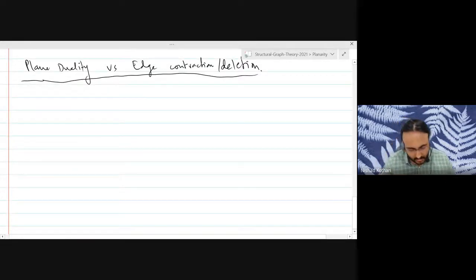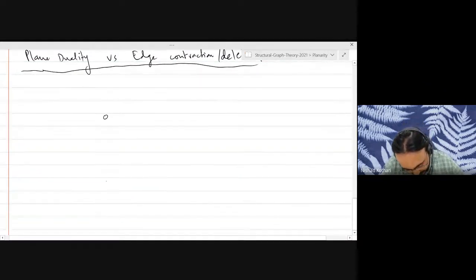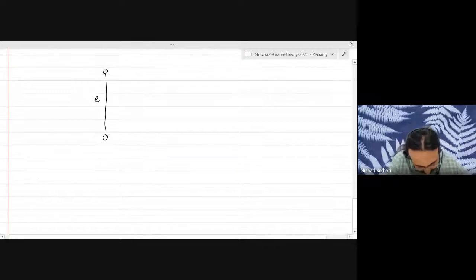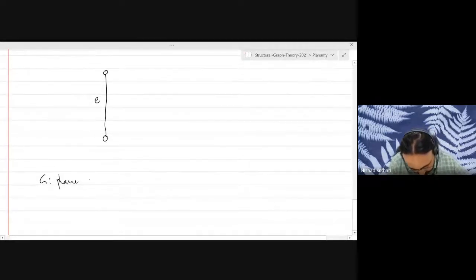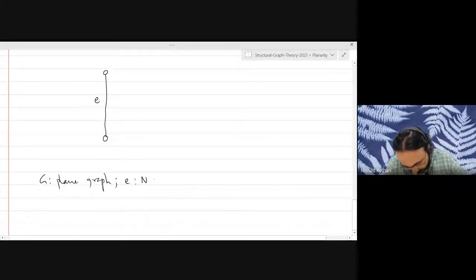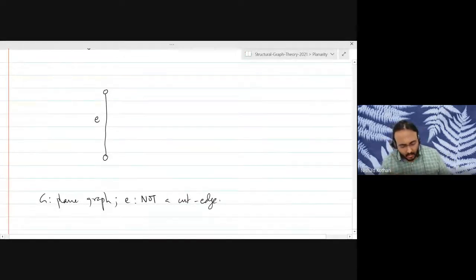Okay. So consider the following scenario. We have an edge. Let us say that this edge is not a cut edge. Okay. So let's say G is a plane graph and E is not a cut edge. What does that mean?